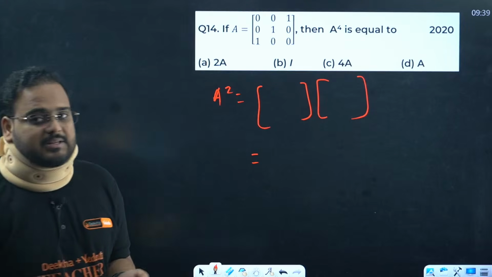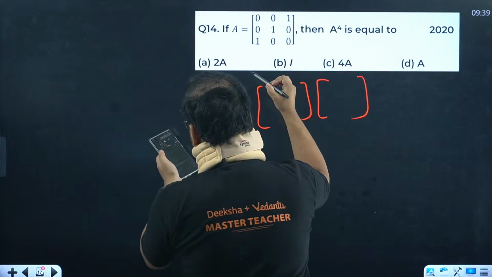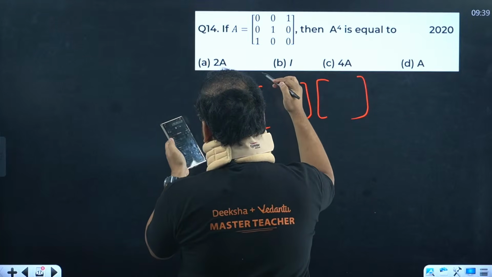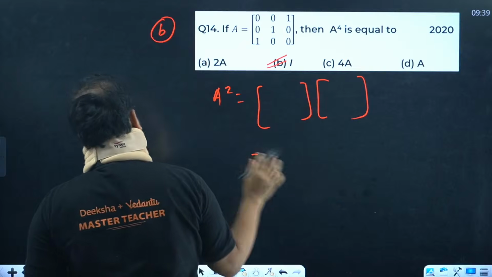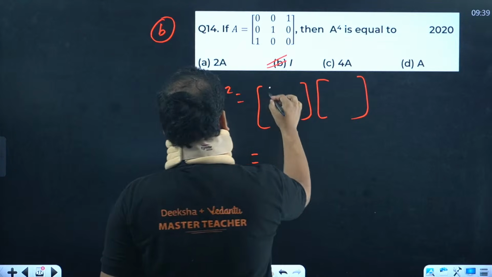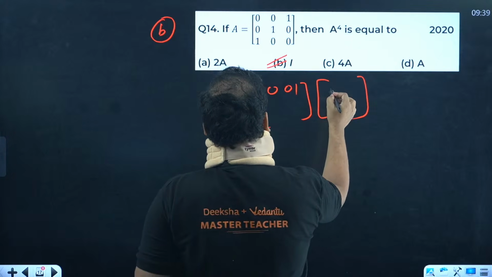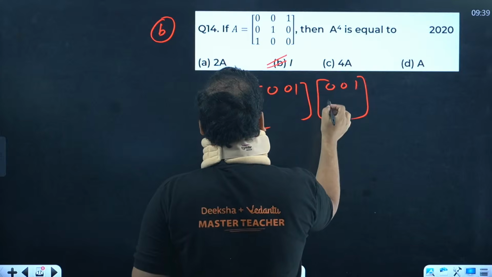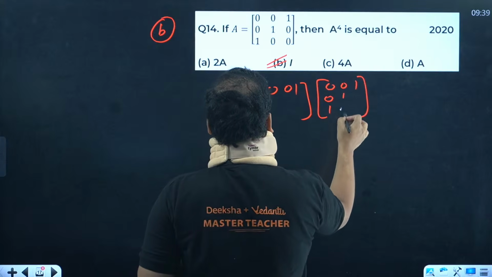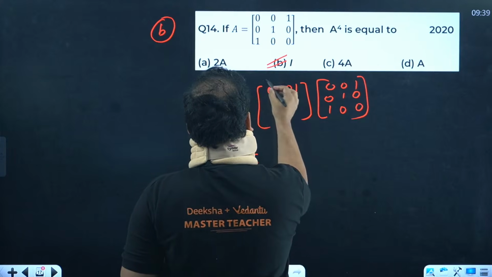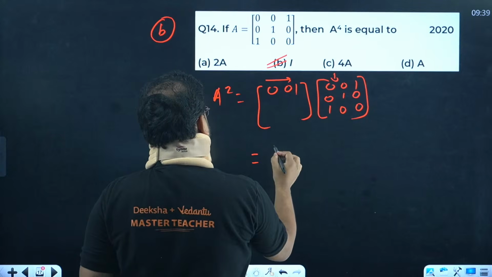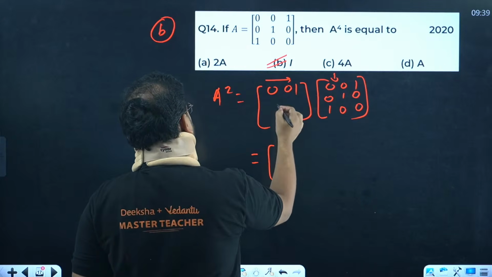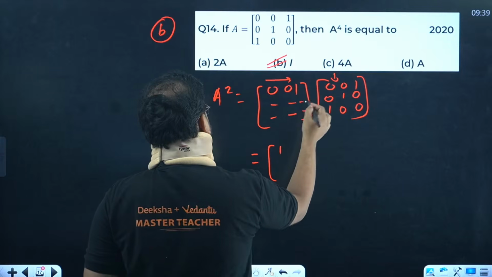So answer is B. That's correct. When you solve this, of course, 0, 0, 1 and 0, 0, 1. Okay, we have 0, 1 and 1, 0, 0, 0. Let's try with this only. I'll get 0 into 0 is 0, 0 into 0 is 0, 1 into 1 is 1. This will come as 1, and if you solve all the elements over here, please check.